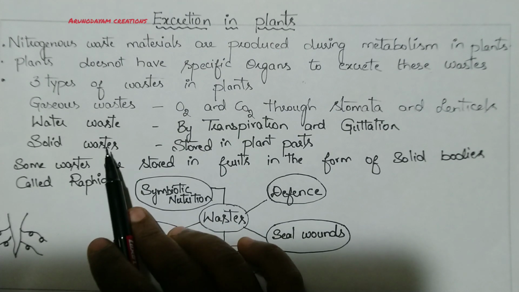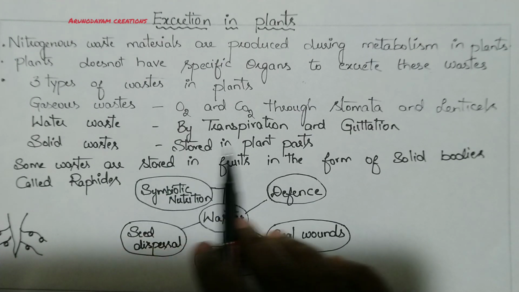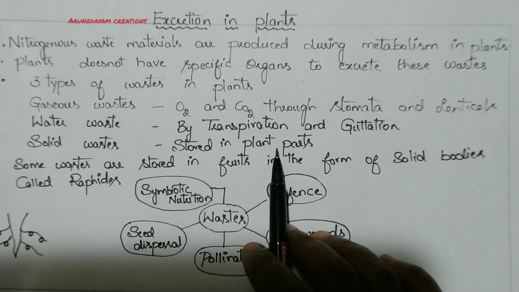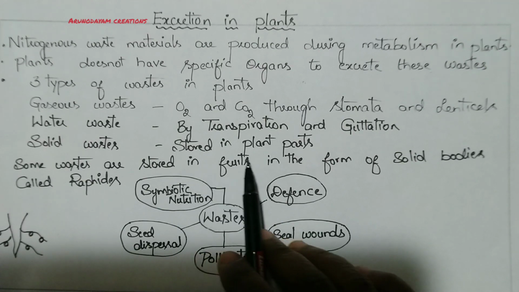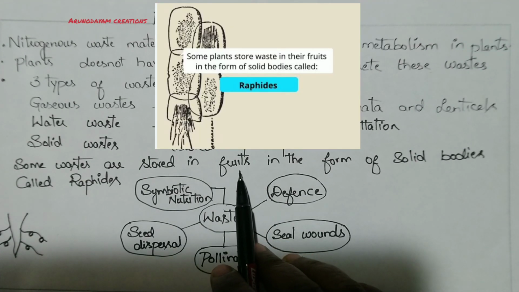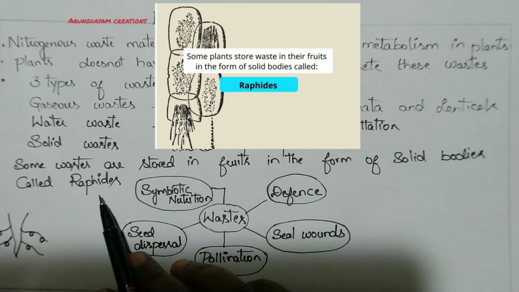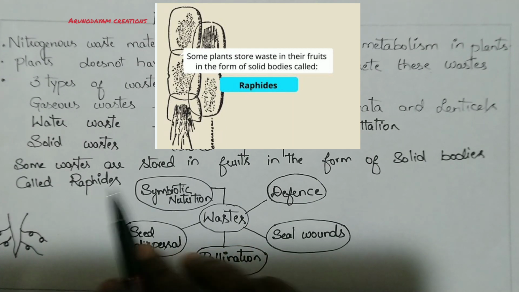Next, coming to solid waste materials. During metabolic activity, so many solid waste materials are produced in case of plants. These waste materials are stored in their body parts like leaves, bark, and fruits. After some time, by falling off of these leaves, bark and fruits, the plant will remove the solid waste materials from their body. Sometimes solid waste materials are stored in fruits in the form of solid bodies called raphides.